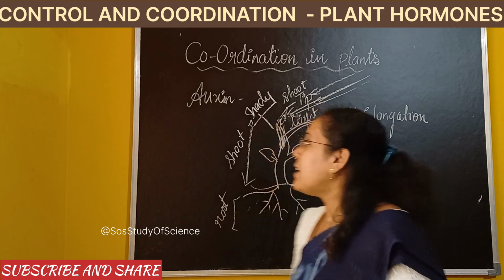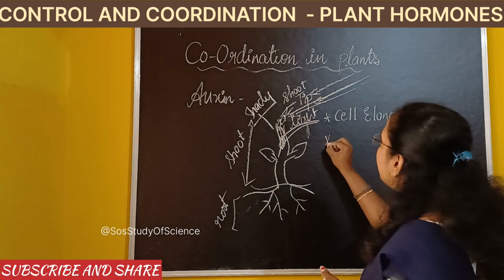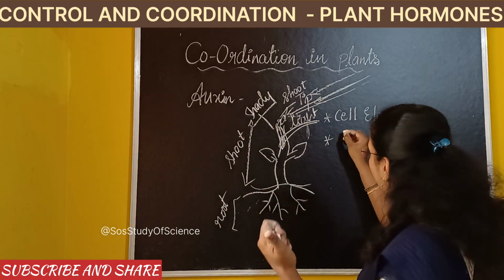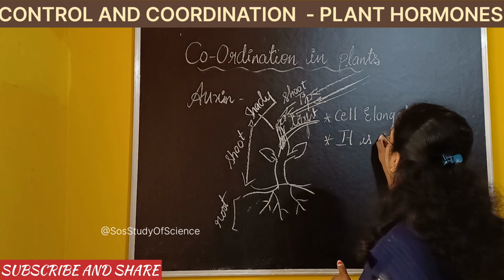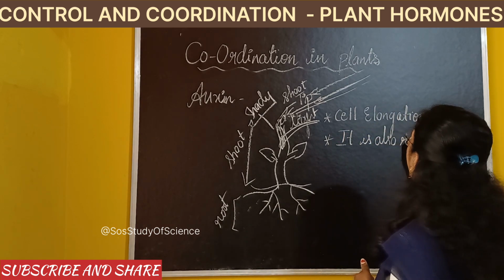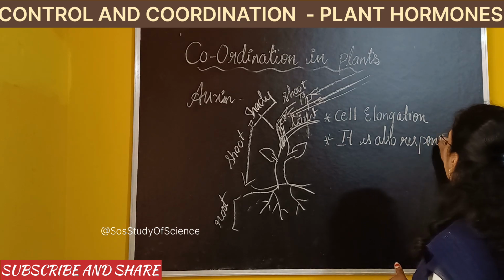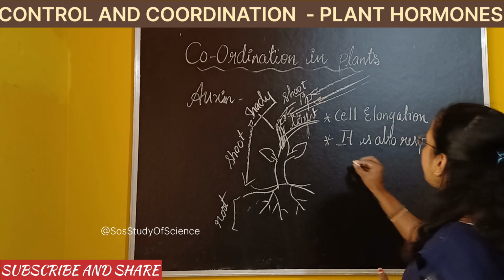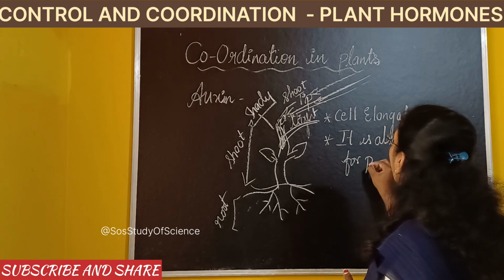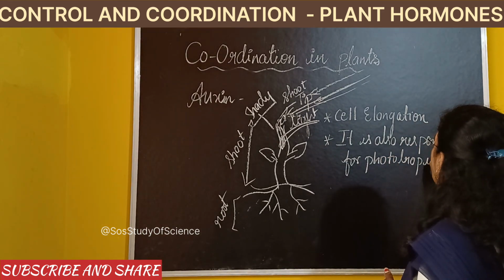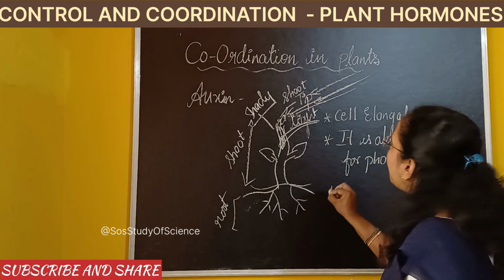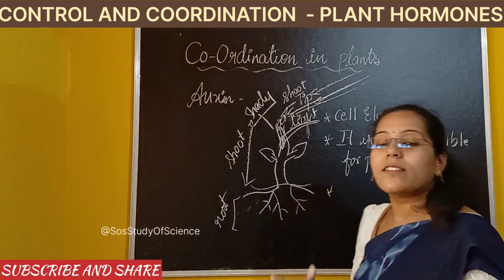Is that clear? Yes. So after understanding the first point, cell elongation, you also note down, so it is also responsible for phototropism. Yes. Apart from this, what else is the auxin doing?